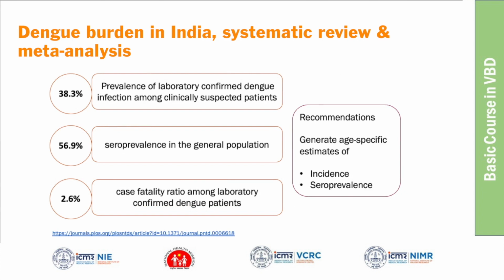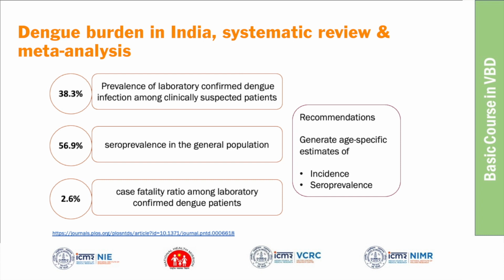And then there is a systematic review published on dengue burden in India. This study summarized all the publicly available data as one report. This systematic review found that among the clinically suspected patients tested in all the laboratories or hospitals, the positivity rate was 38%. 38% were laboratory confirmed as dengue infection.